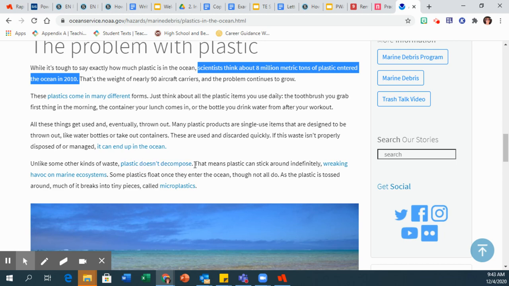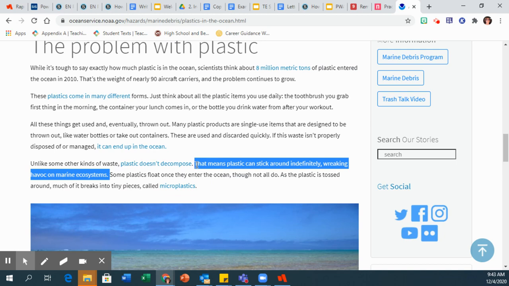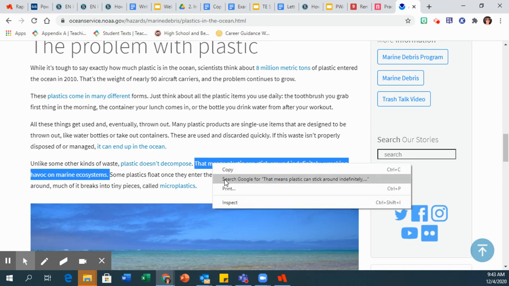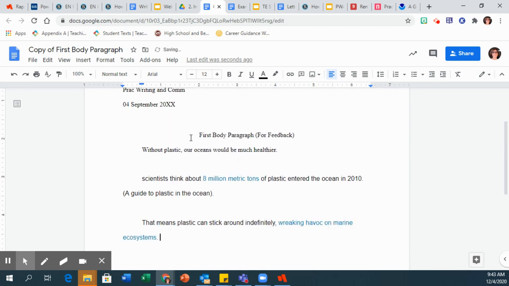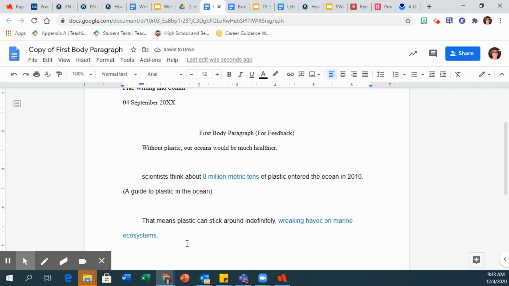Plastic doesn't decompose. I mean, I could use that. This is probably better right here. Plastic is wreaking havoc on our marine systems. Okay, so this is my second quote. Same thing, I would write where I got it from so I know which one it's in. Now I'm going to have 4. I need 4. Then I'm going to go back and put them in order.